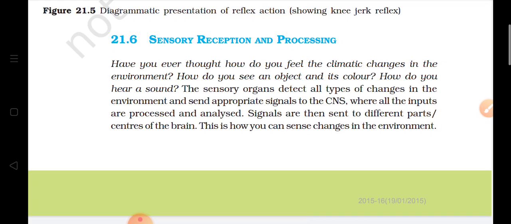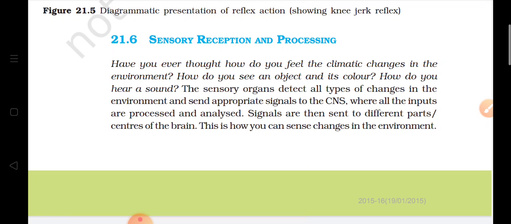So how the messages from the sense organs come and how their processing takes place. Sensory organs detect all the changes taking place outside in the environment, and after detection they send the signals to the central nervous system, where all the inputs are processed.